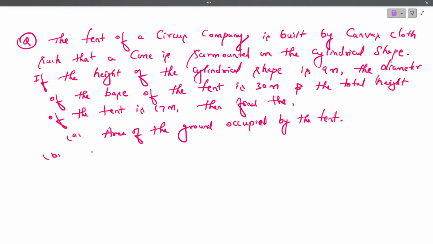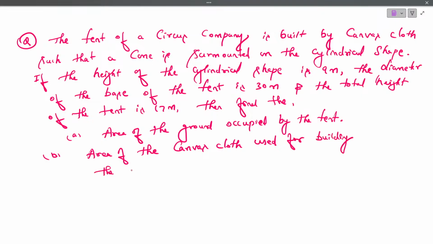Option B, the area of the canvas cloth used for building the tent. Now this is the figure which is given.